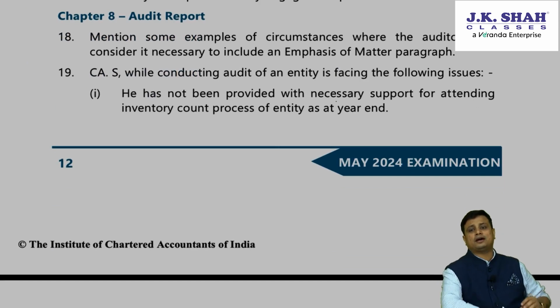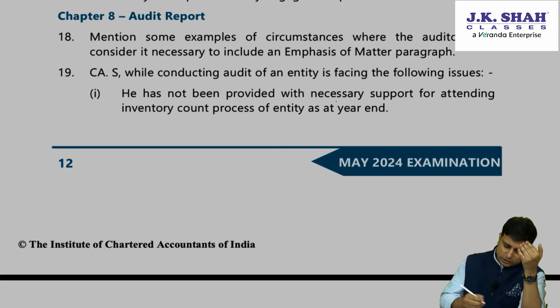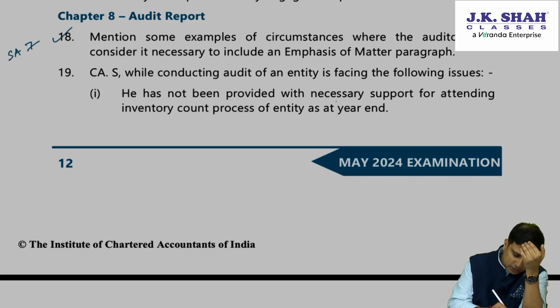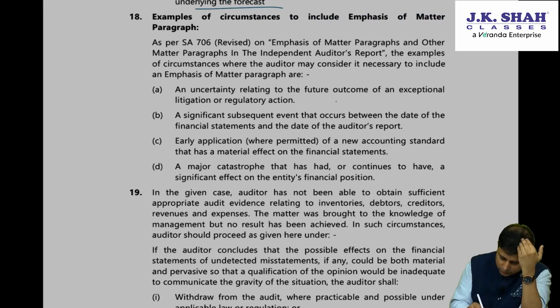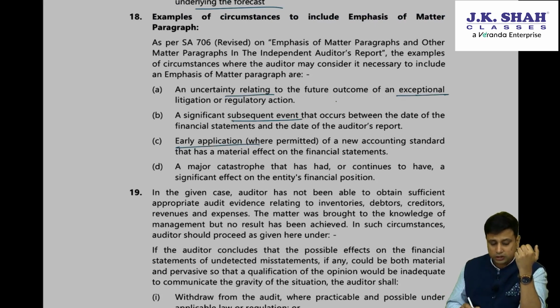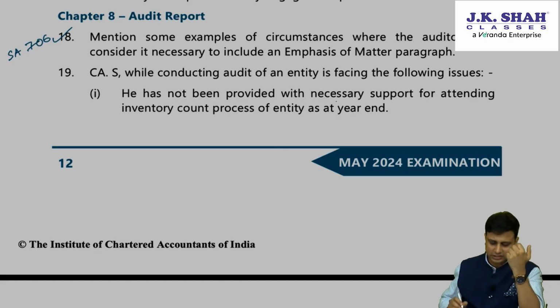Next, chapter number 8. Again you will find it very easy because we have covered probably all the questions in our classroom itself. Mention examples of circumstances where the auditor may consider including an emphasis of matter. So this is SA 706, where there is an impact on the going concern, or there is exceptional litigation going on, a subsequent event, early application of a new accounting standard, or a major catastrophe that has occurred or continues to occur. This is SA 706, that is where we use an emphasis of matter paragraph.